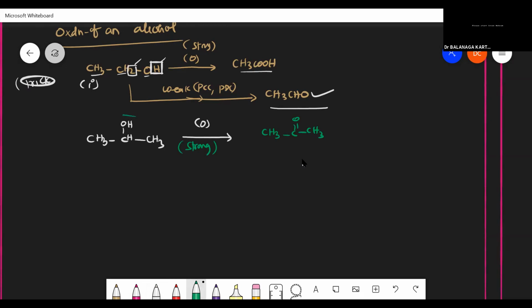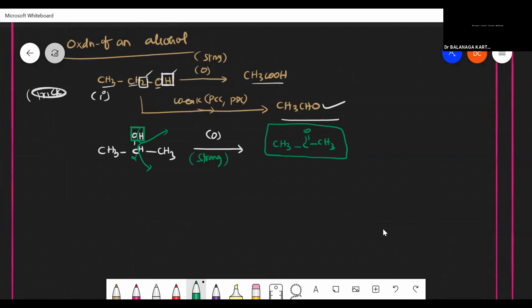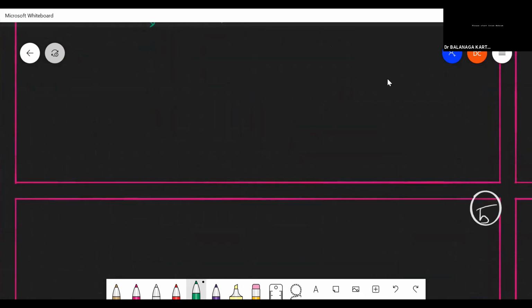This is a functional group and this is an alpha carbon. From the functional group one hydrogen, from the alpha carbon one hydrogen is getting removed. Then what will be my product? Acetone, or propanone, or propan-2-one is my product. Okay, this is the way we have to prepare aldehydes and ketones from alcohols, by the oxidation of alcohols.